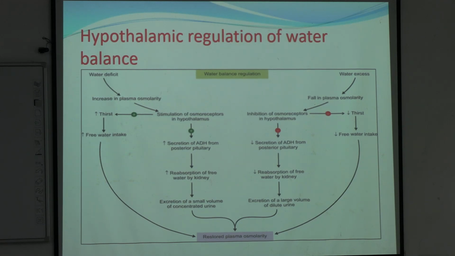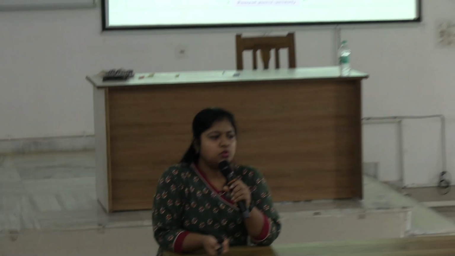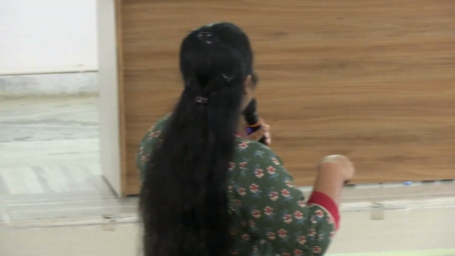Now come to hypothalamic regulation of water balance. What happens? Look here. Water is deficit. Deficit of water means increase in plasma osmolarity. How? Water deficit means water loss, either in sweat, vomiting, stool or urine, will lead to increase in plasma osmolarity.